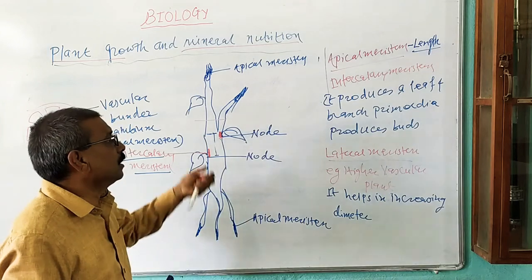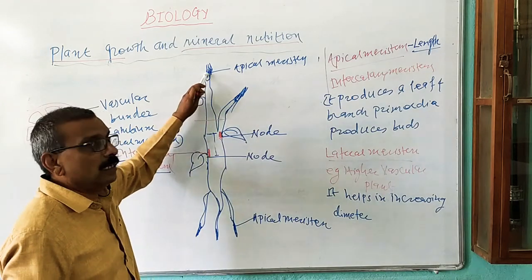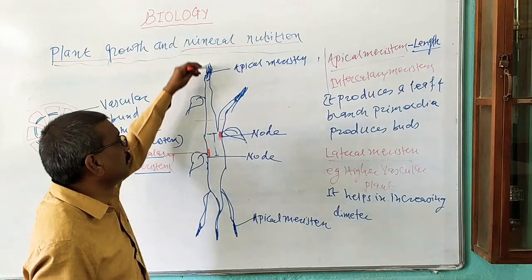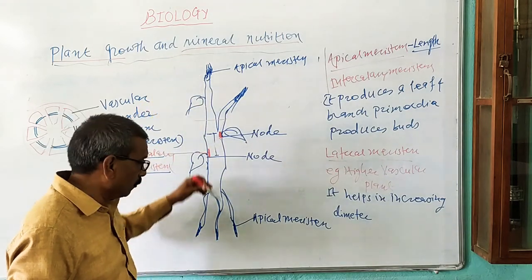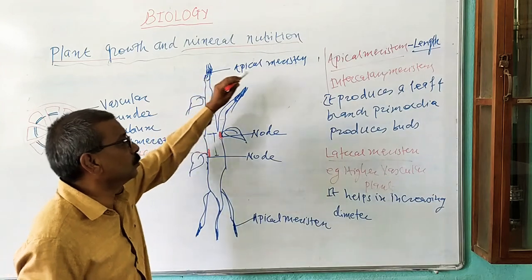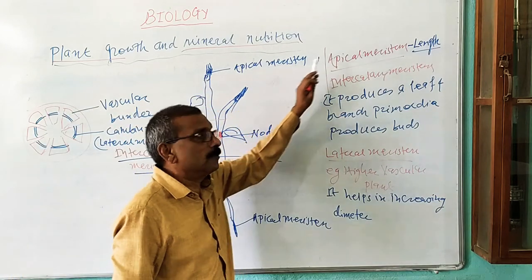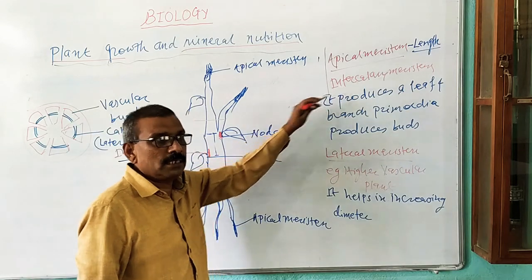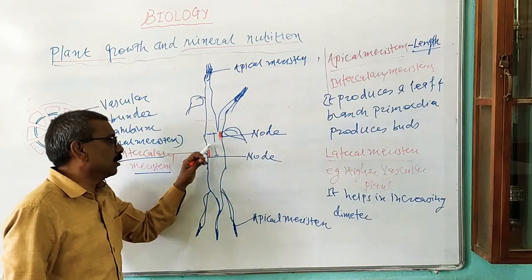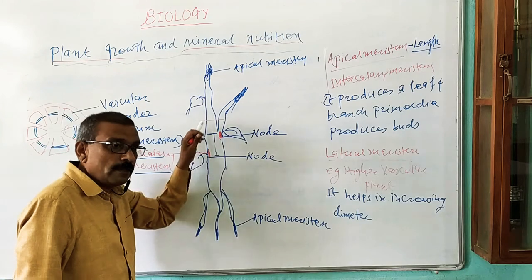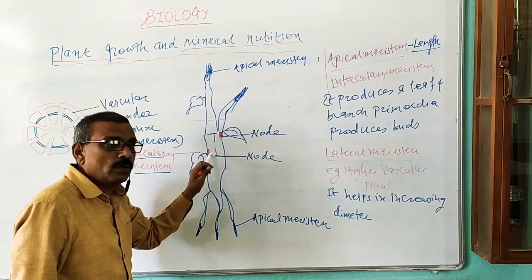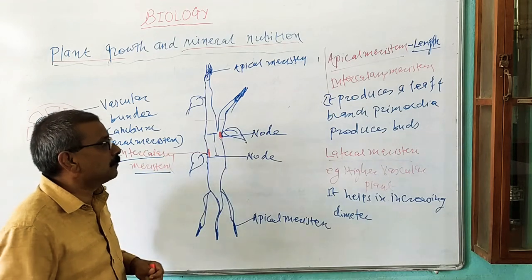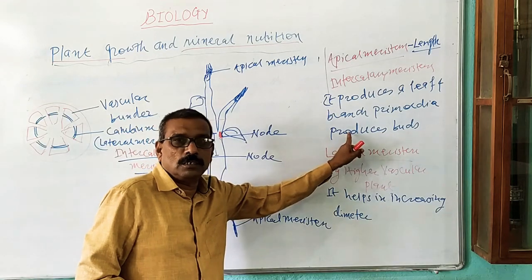Thus, friends, we have studied apical meristem. It is present at the apex and it adds new cells, and it helps in increasing length of the plant part. That the length of the root and length of stem is increased with the help of apical meristem, which is present at the apices. Then next one is intercalary meristem. It is present in between the internodal region, or at the nodal region, or at the base of the internodal region, and it helps in the production of leaf and branch primordia. It also produces buds.